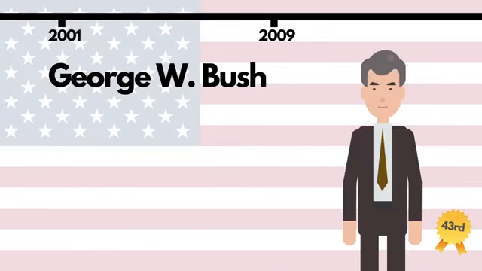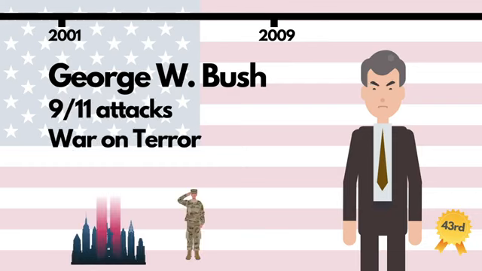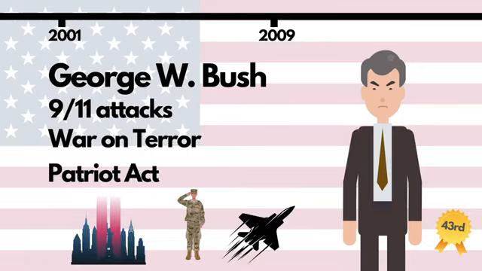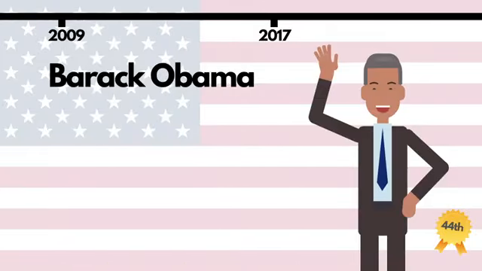Clinton was followed by George W. Bush, the 41st president's son. Bush's entire presidency was dominated by the September the 11th attacks and the subsequent US invasion of Iraq and Afghanistan. Domestically, he rallied Americans, now terrified of terrorism, around the Patriot Act, which massively expanded the powers of the military and security services. Barack Obama made history by becoming the first black president.